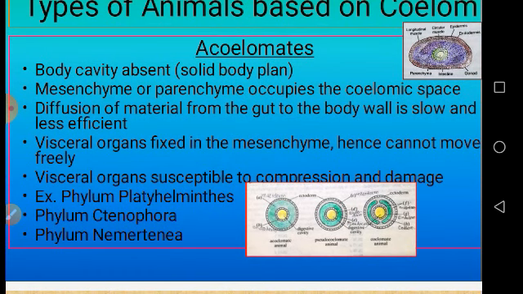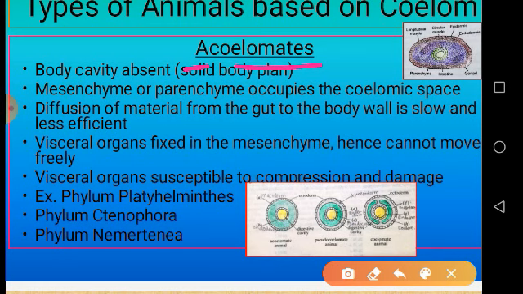So in the acoelomates, the body cavity is absent. The name itself signifies it: a means absent, coelomates means coelom. So coelom is absent, that is, body cavity is absent. How is it absent?